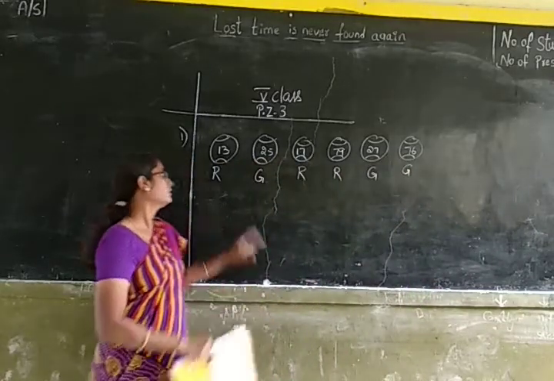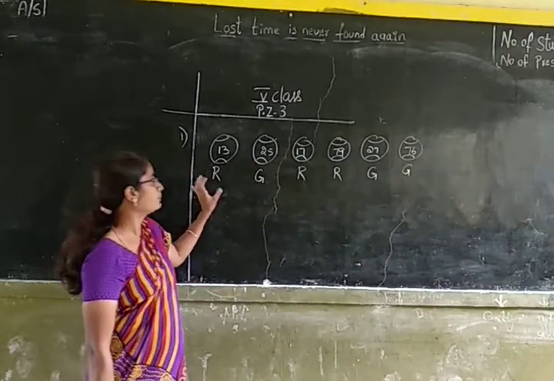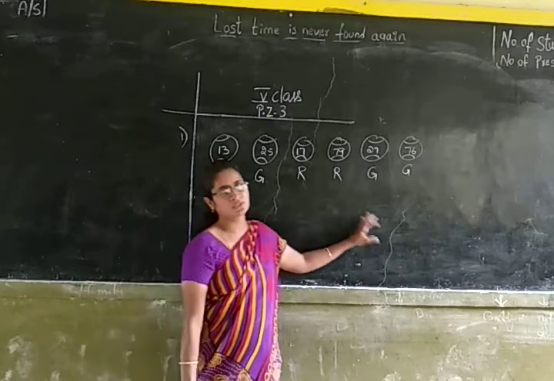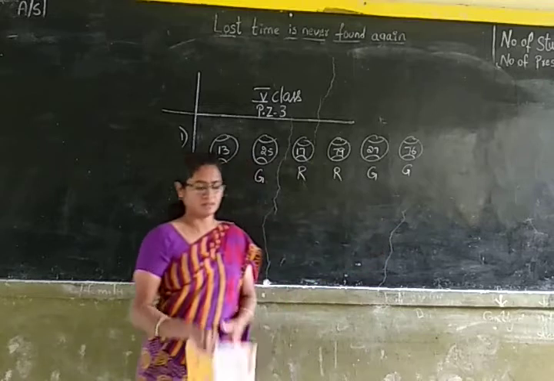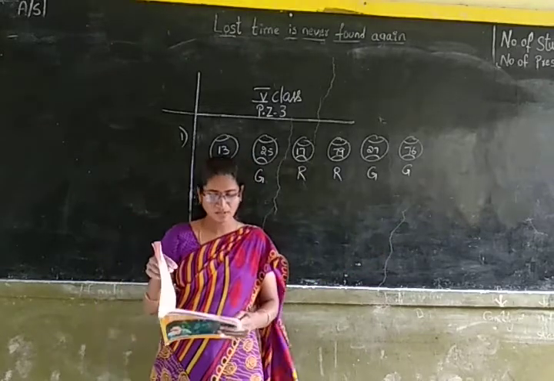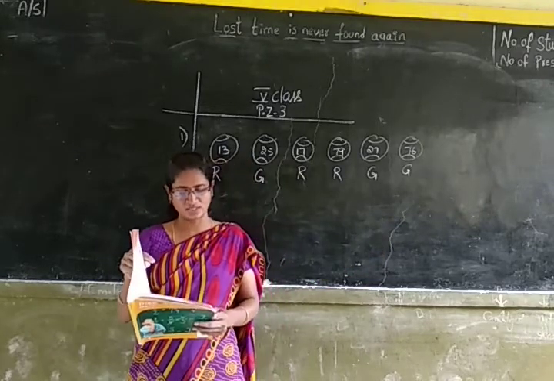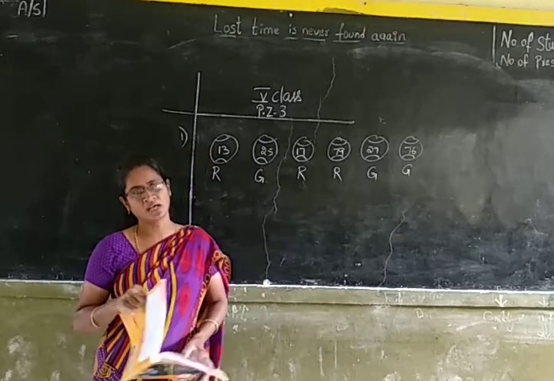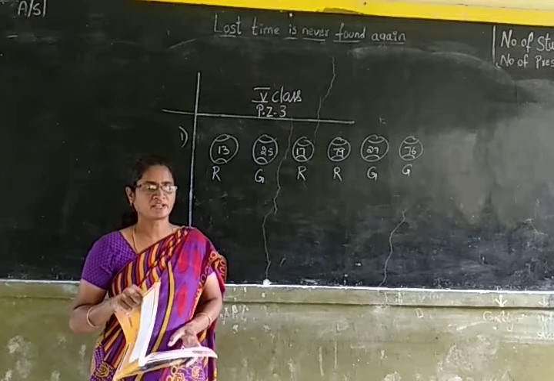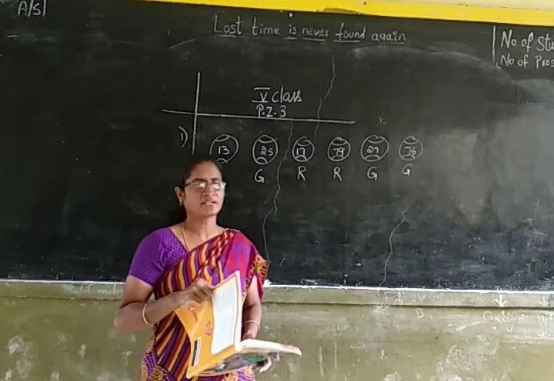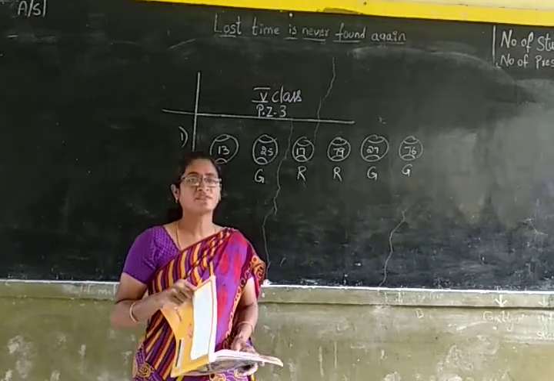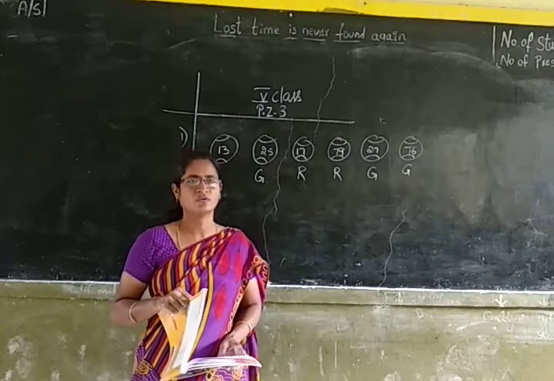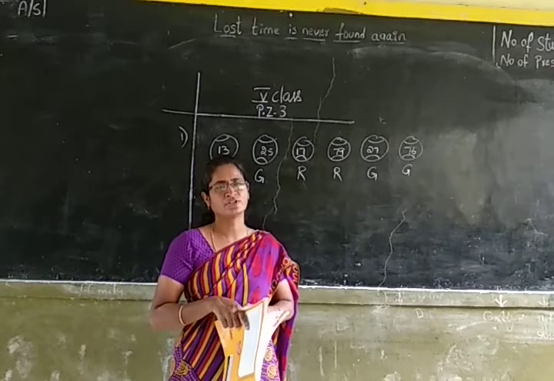Okay, children? The balls with prime numbers are to be colored red, and the balls with composite numbers are to be colored green. So the second question is, tick the pair which are co-primes. You have to find out the factors and the common factor, and then find out which of the following numbers are co-prime. So you do the second question for homework.